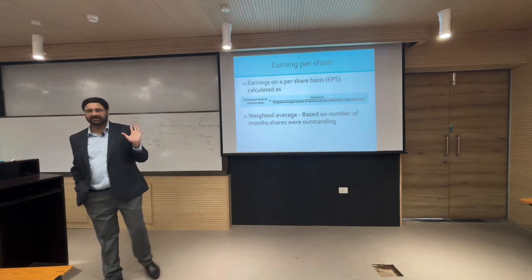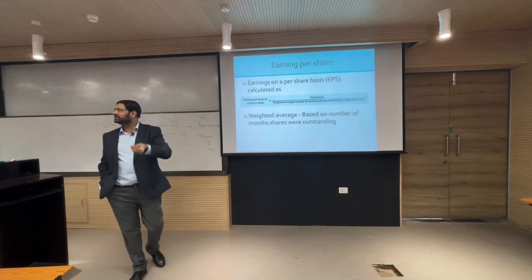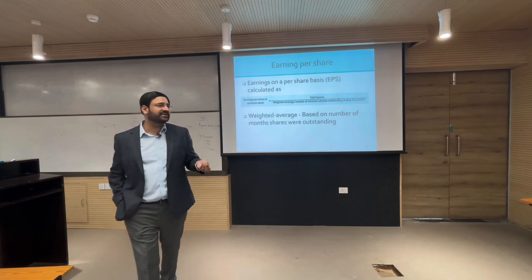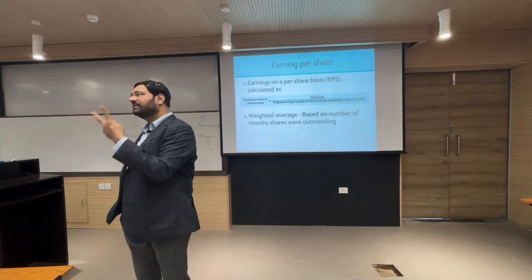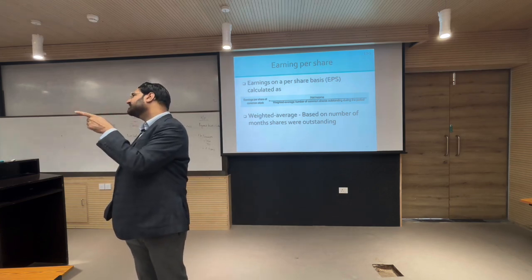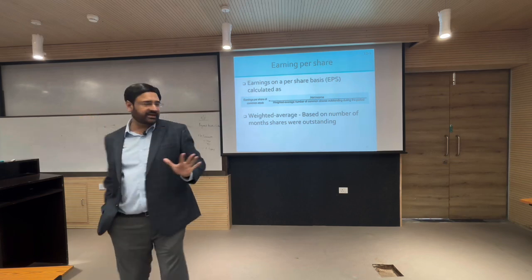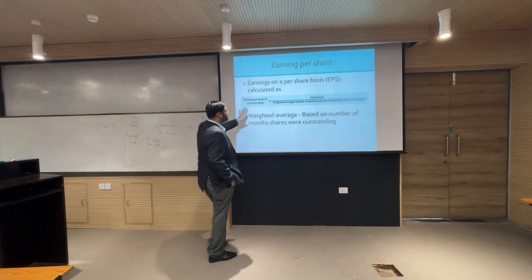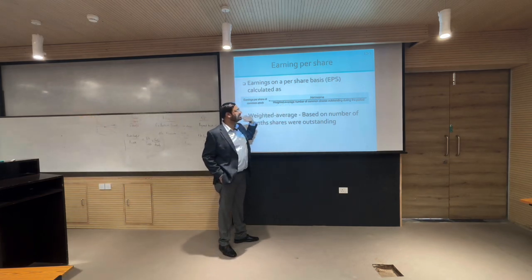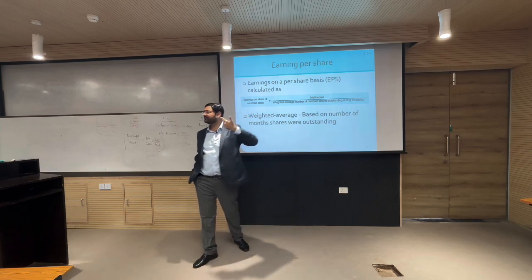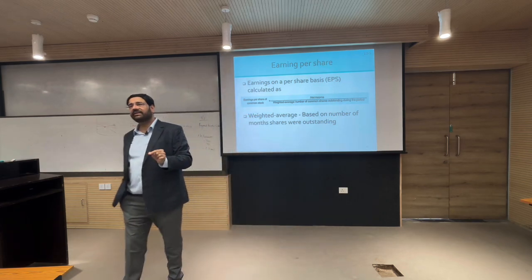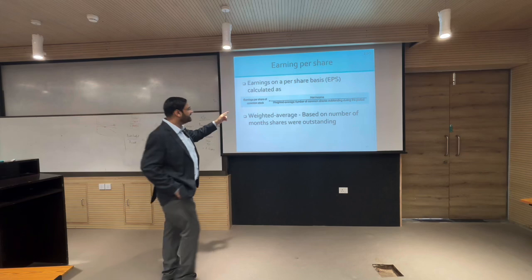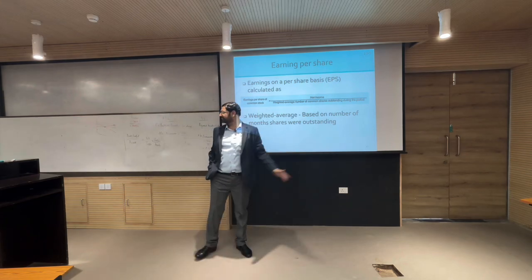So, on a per share basis, how much money did the business make? 2 rupees per share. So, if the entire money was to be distributed as dividend, how much dividend will the shareholders get? The entire profit? 2 rupees. So, then the dividend per share is also 2 rupees. So, what is earnings per share? Net income upon number of common shares outstanding, and when we take the number of common shares, we take the weighted average, what I was just mentioning. Let us go to the next slide.